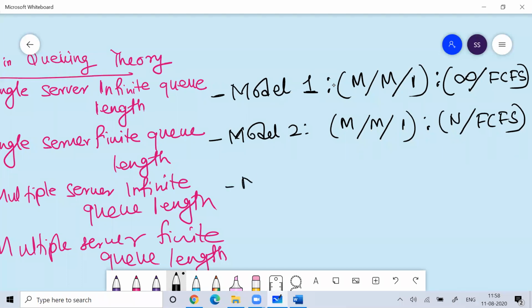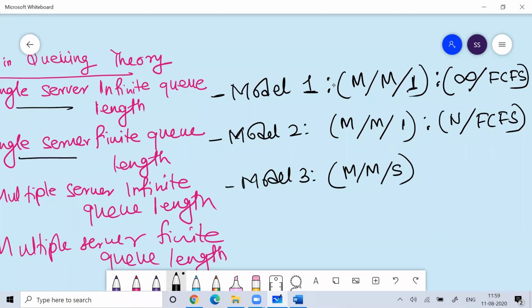Then this is model 3, the multiple server model, represented as M slash M slash S. First it was a single server, that's why 1 was there.